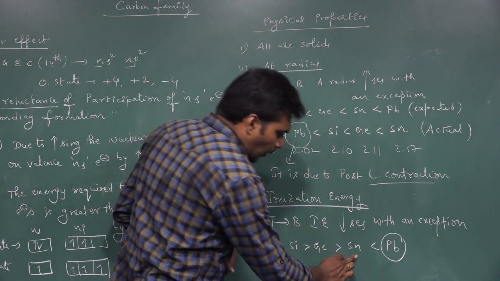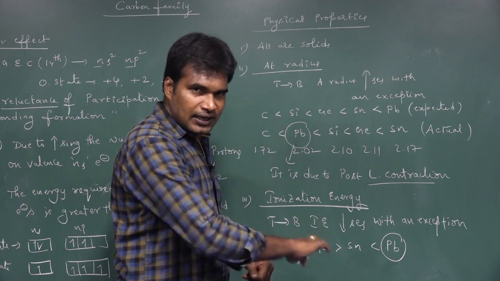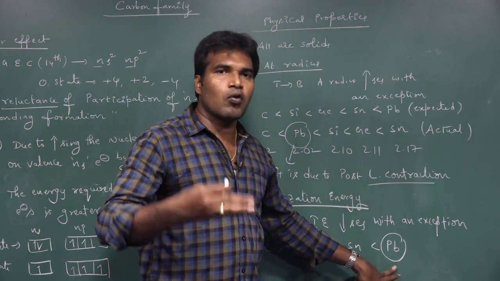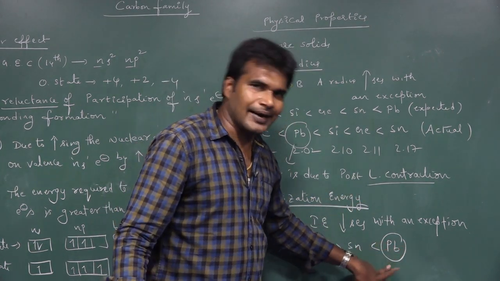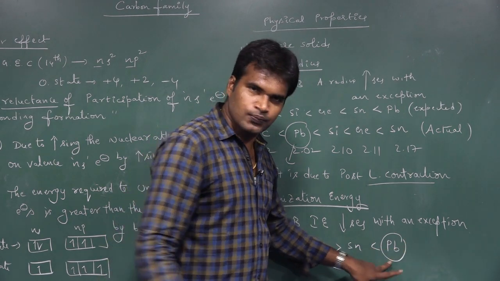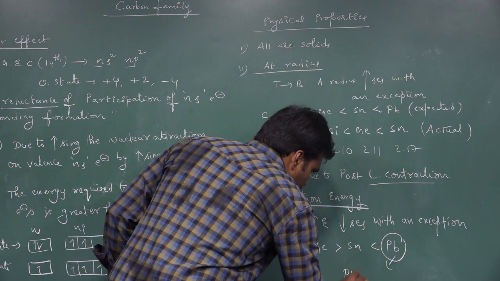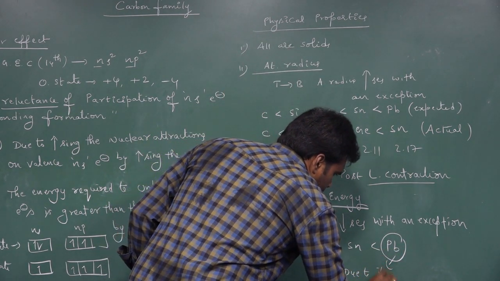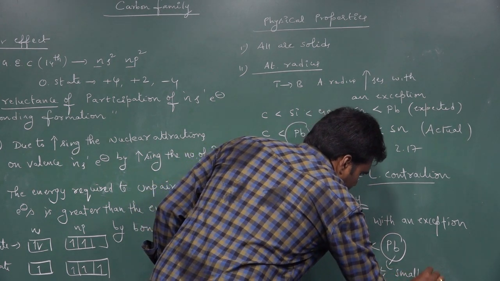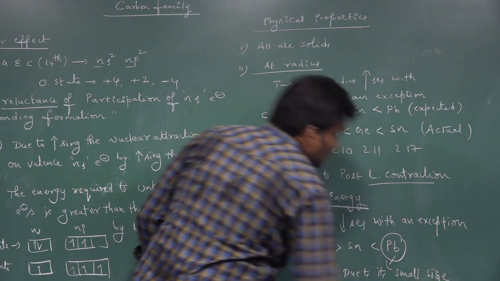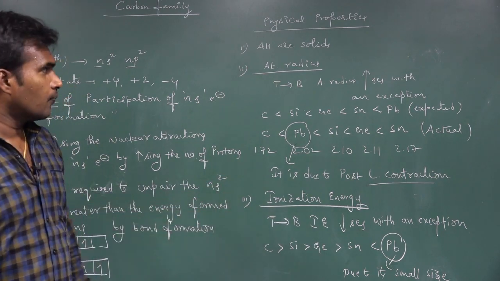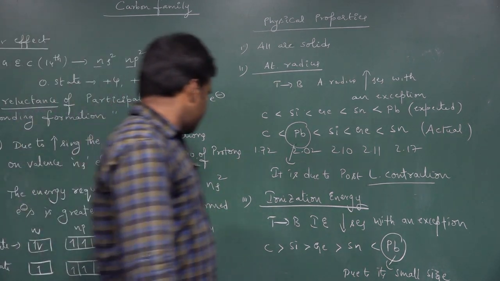Remember that when you compare tin and lead, the element with more ionization energy is definitely lead, because of its small size. This is due to its small size. So this is about the ionization energy.